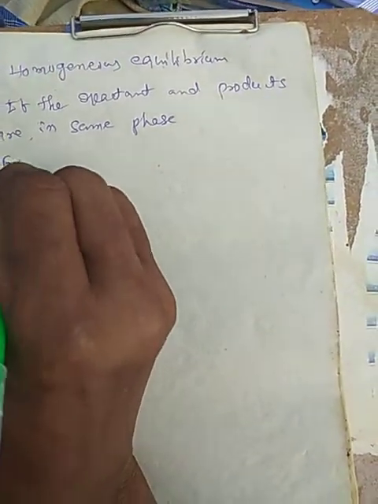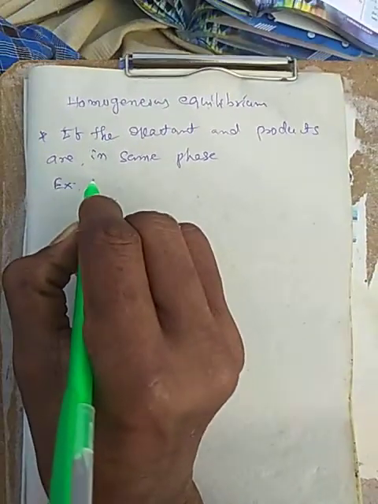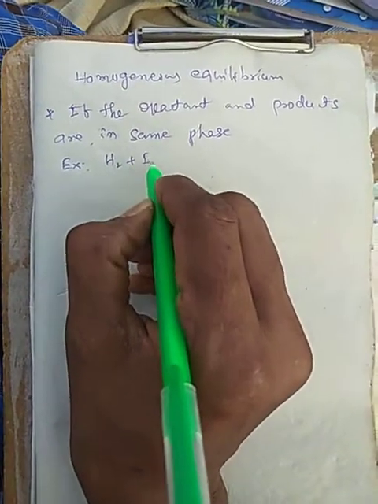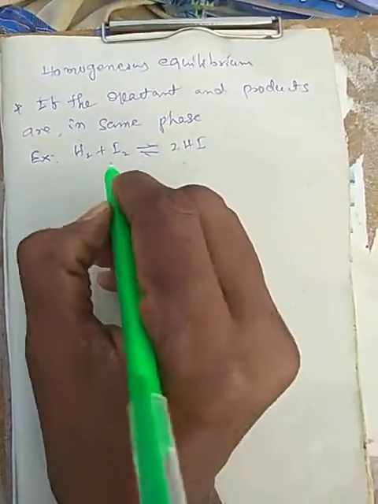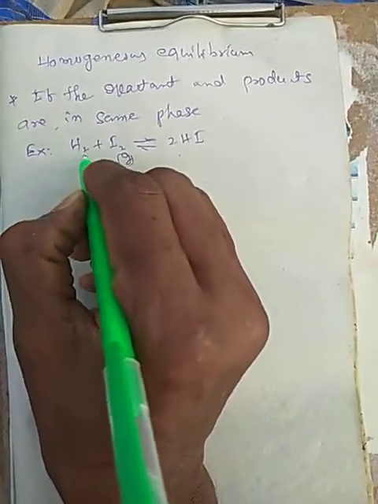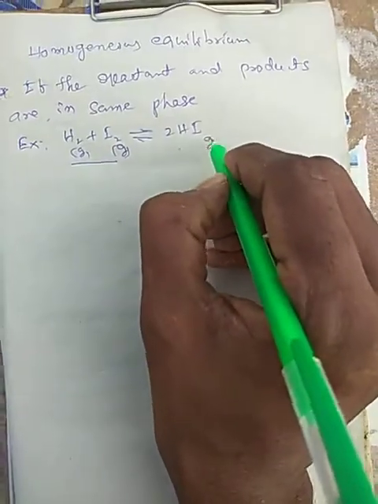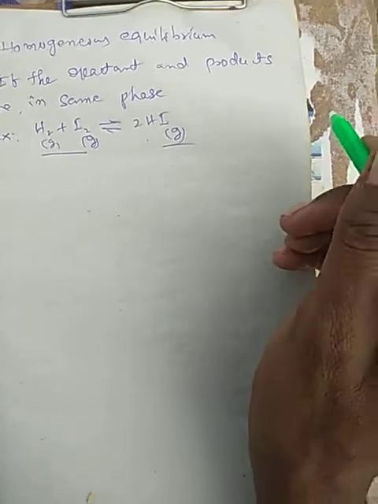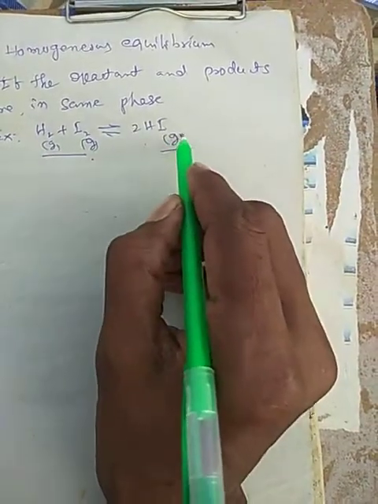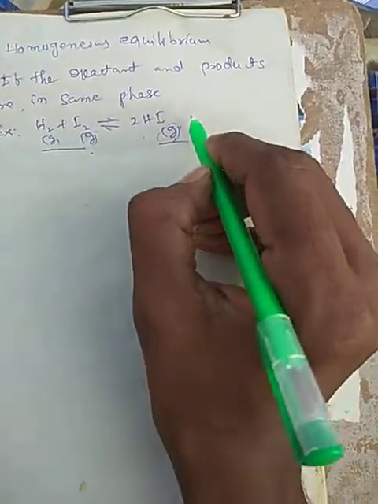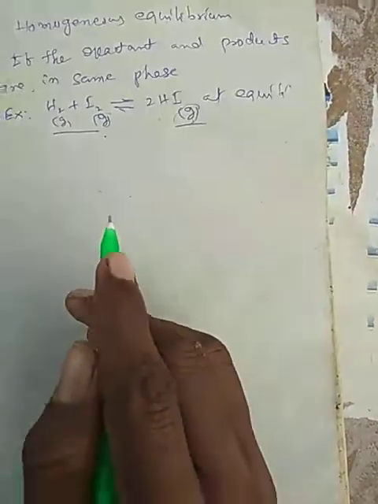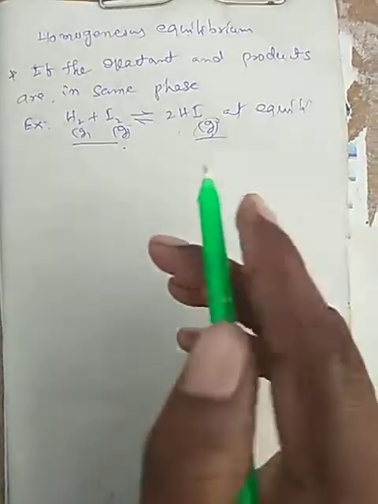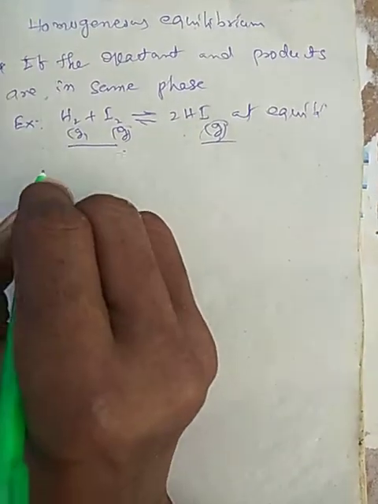See the examples. H2 plus I2 gives rise to 2HI. The reactants are gas and the product is also gas. Then it is called homogeneous, the phase is gas, gas, gas at equilibrium.